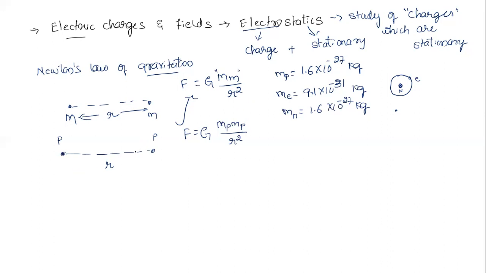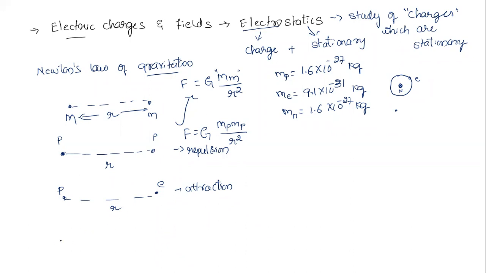Instead of taking two protons, let us take one proton and one electron, again kept at the same distance r. With two protons I saw repulsion. Here, with a proton and an electron, I now see attraction between these two. That attraction is greater than the gravitational force between them.